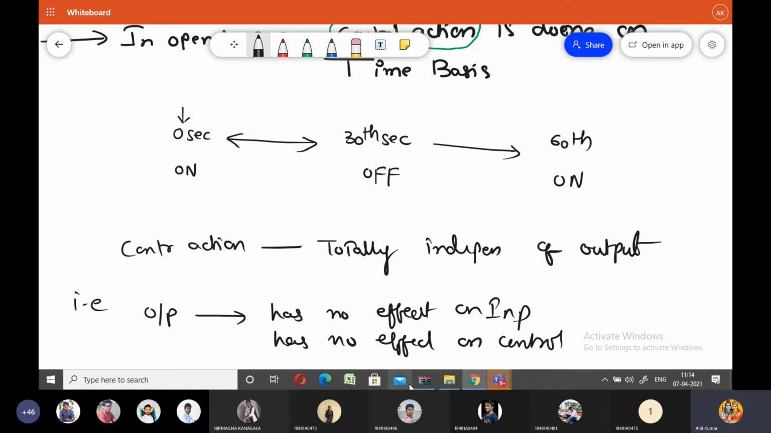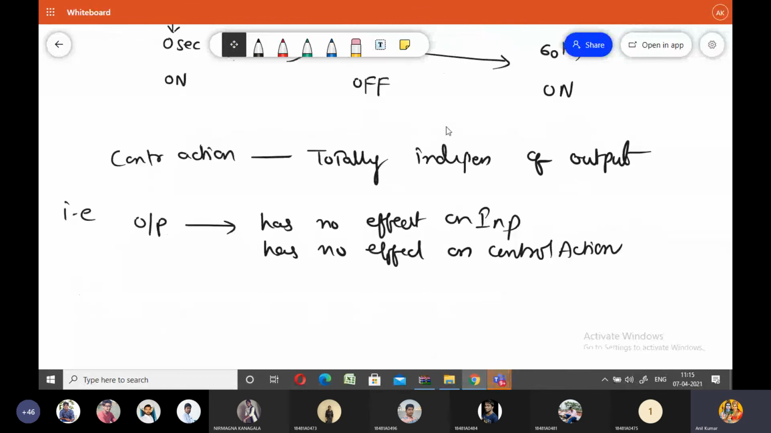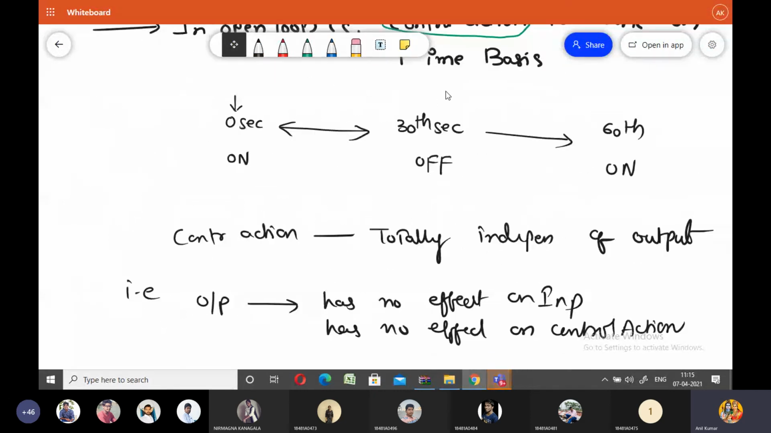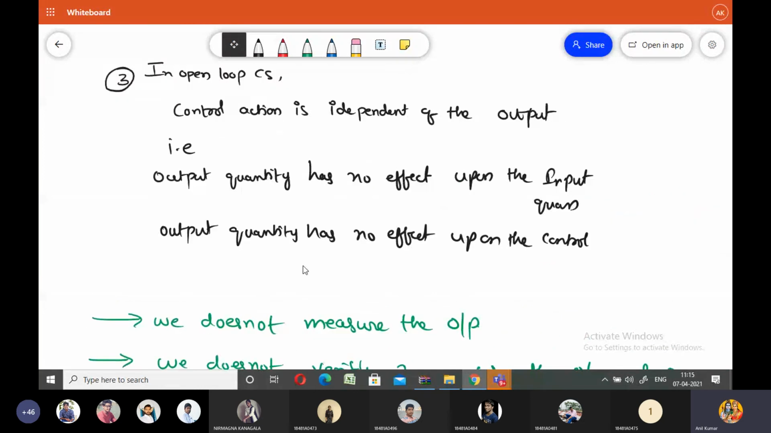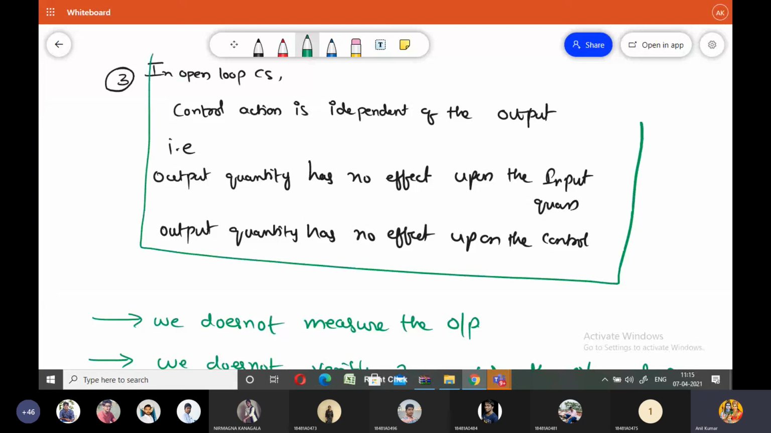So these are the things I would like to cover in open loop control system. And one more definition regarding the open loop control system, this is a very important definition. So this is the actual definition of the open loop control system.